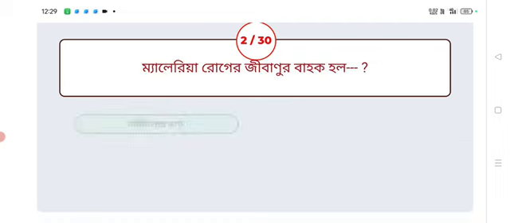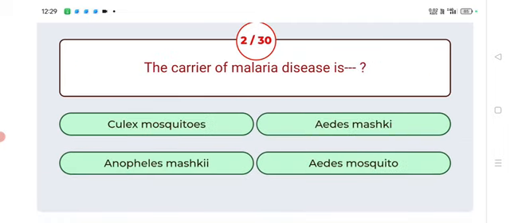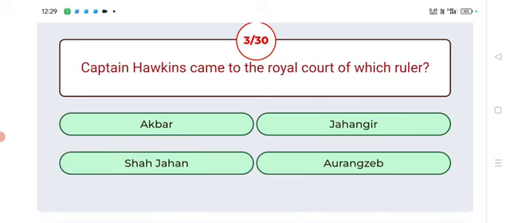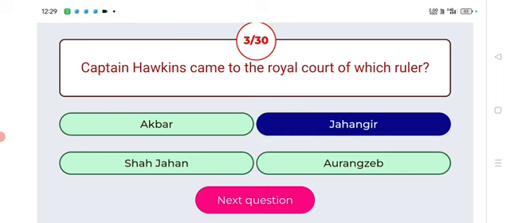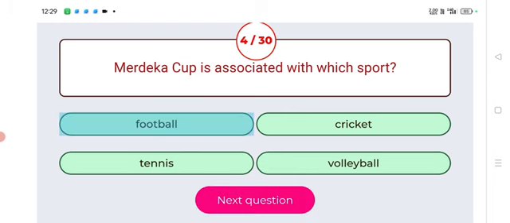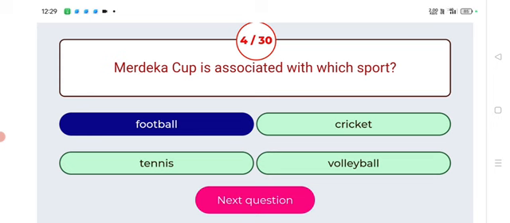Next. The carrier of malaria disease is? Answer: Anopheles mosquito. The carrier of malaria disease is Anopheles mosquito. Next. Captain Hawkins came to the royal court of which ruler? Answer: Jahangir. Captain Hawkins came to the royal court of Jahangir. Next. Merdeka Cup is associated with which sport? Answer: football. Merdeka Cup is associated with football.